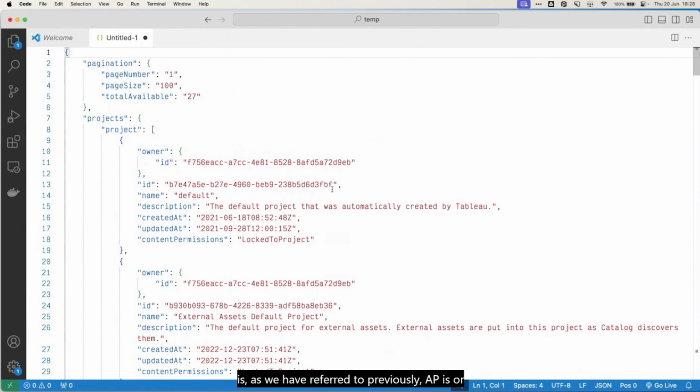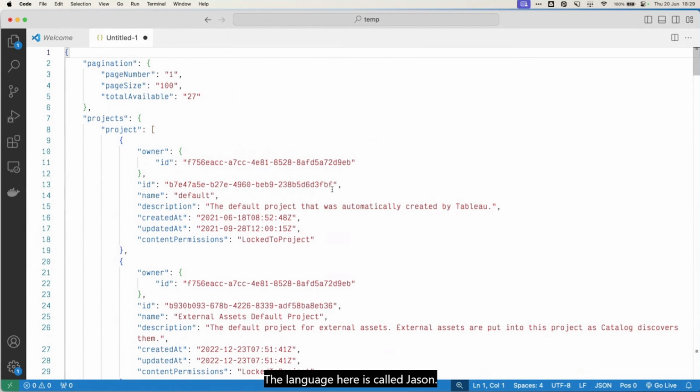APIs, as we have referred to previously, are programmatic endpoints that are designed to be used by programs, other applications, scripts, but they are being built and addressed by humans in the first place. So the format of the response we're seeing here is in fact, you could say, a compromise, and I guess that has a negative connotation. The middle ground between having something that can be used by a script or an application, but also that can be understood by humans.